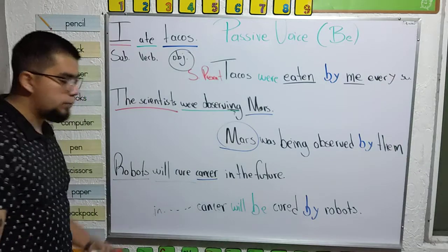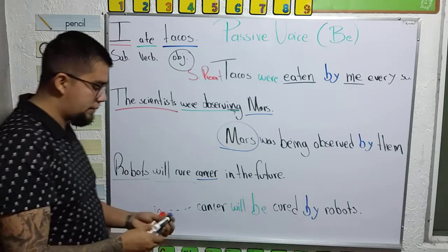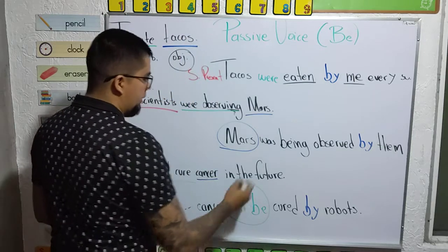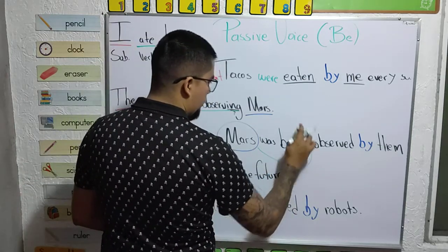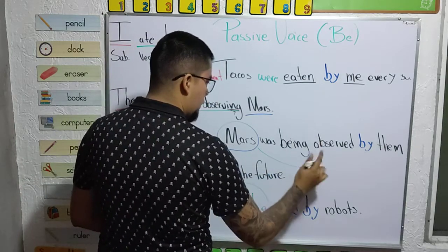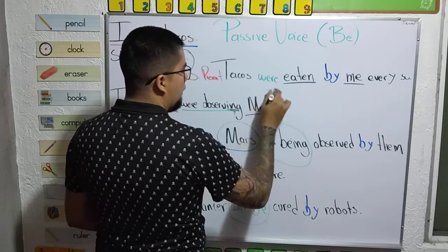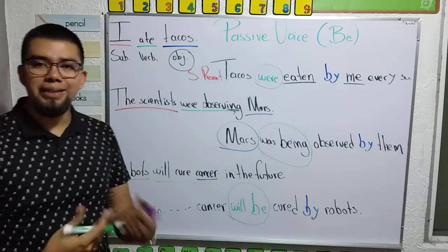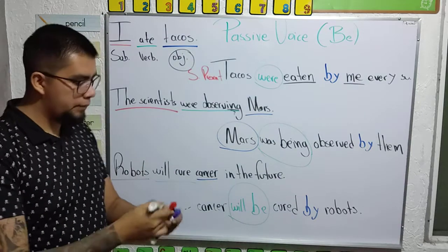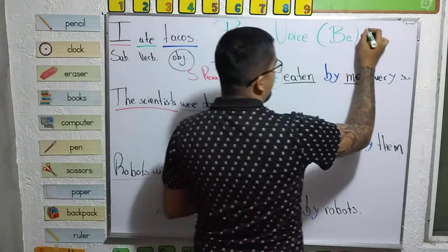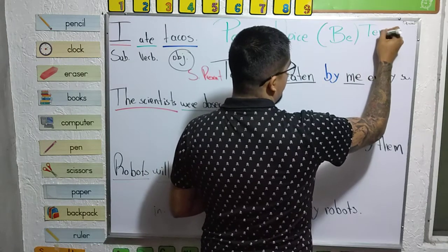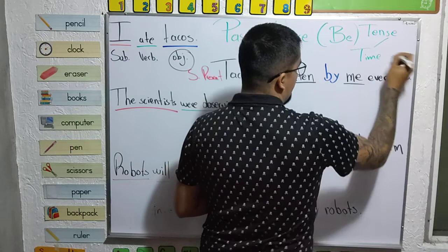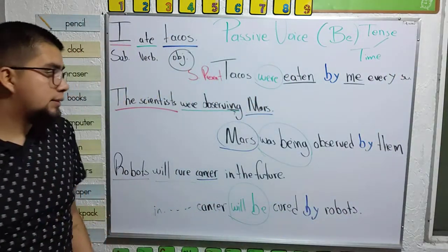Yeah? So, as I told you, the magic is here in the verb to be. The verb to be is going to indicate the tense. Yeah? Or the time of the sentence.